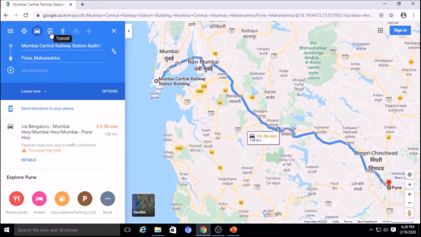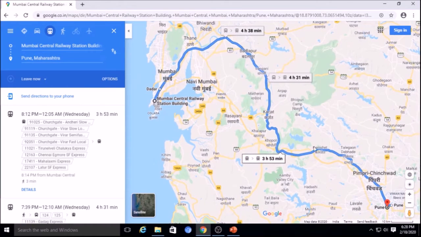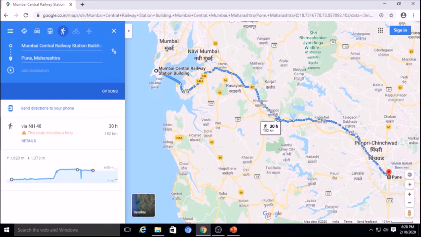Then if you click on this, this is the train route. So which trains are available and how you will go, this will help you. Then this is walking. So it is the walking related route.